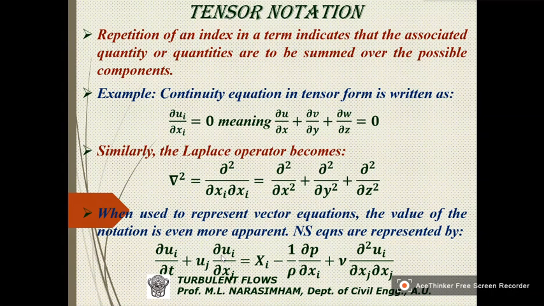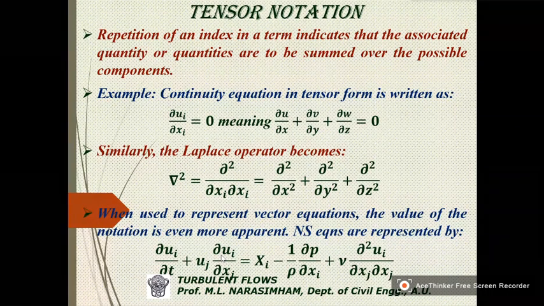So it has to be summed over the first, the second, and the third variable. So dou ui by dou xi is equal to 0 means dou u by dou x plus dou v by dou y plus dou w by dou z is equal to 0.